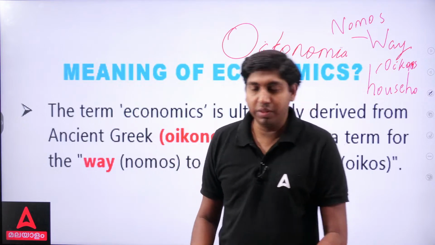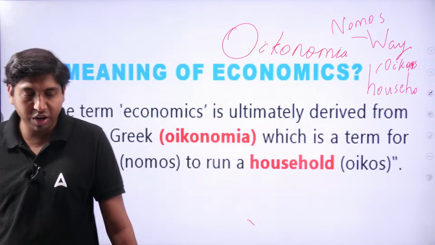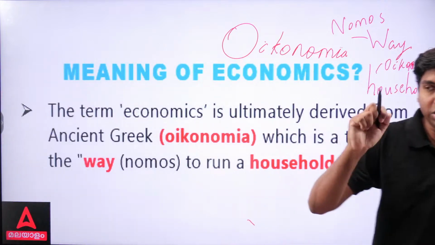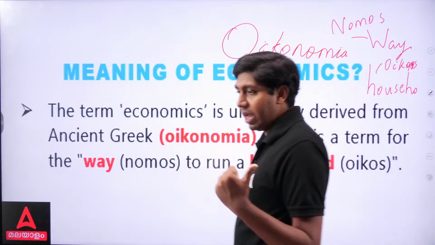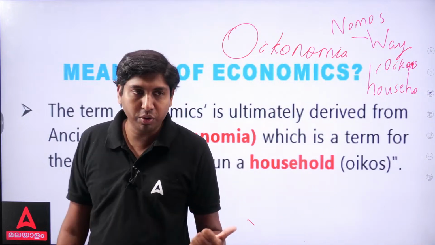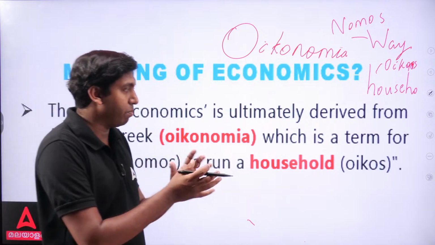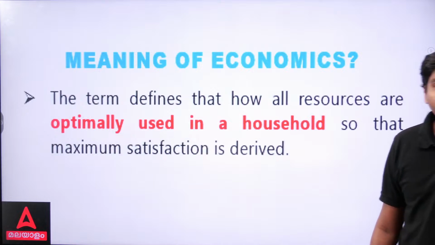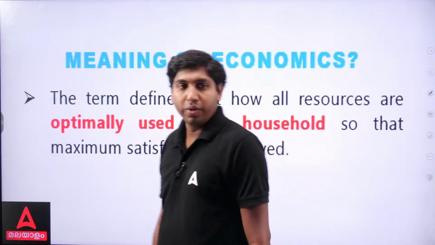So the term economics is ultimately derived from the ancient Greek word oikonomia, a term for way and household. Way means nomos and household means oikos. Combined together, oikos and nomos, oikonomia.